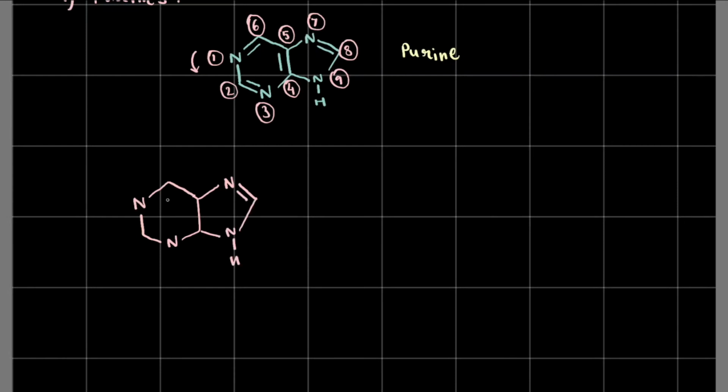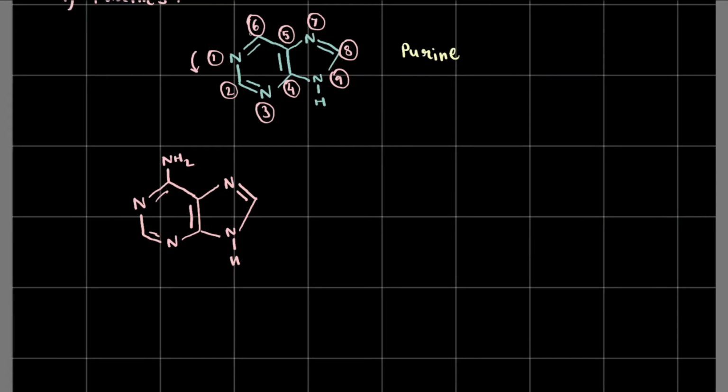That's it, right? Now put in the double bonds. And now at this position there is one amino group, NH2. One hydrogen is replaced by an amino group. That's the only difference between the general structure of the purine and this particular purine.